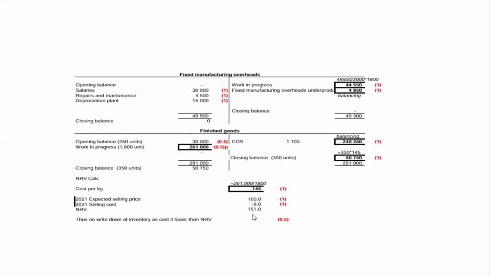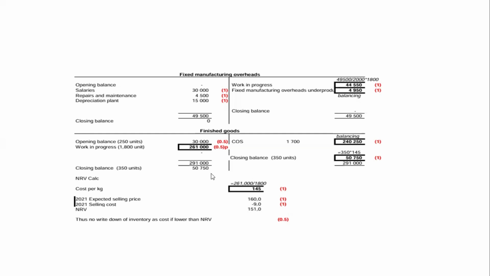You clearly tell that the net realizable value is more than the cost of 145 per kg. And as per IAS 2, we only have to write down inventory if the net realizable value is lower than the cost. Since in this case it's more than the cost, therefore there's no write-down of inventories.